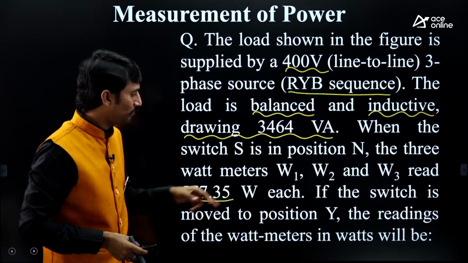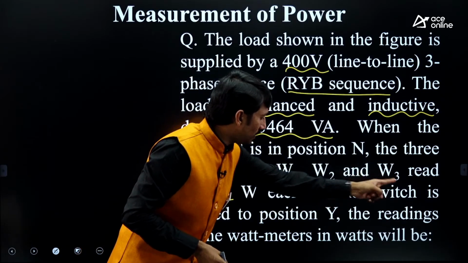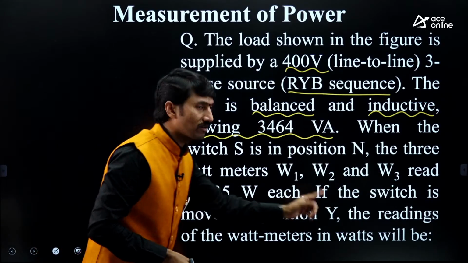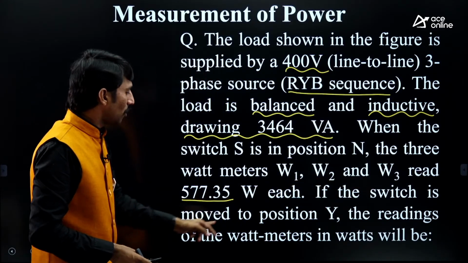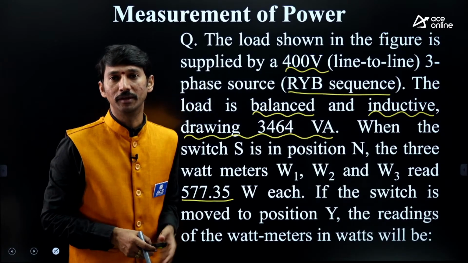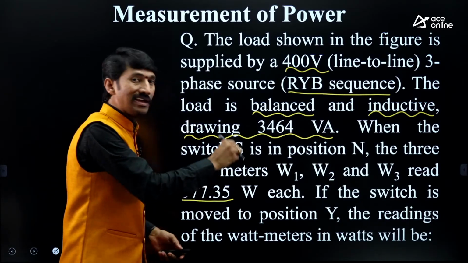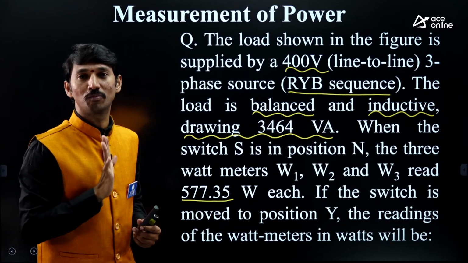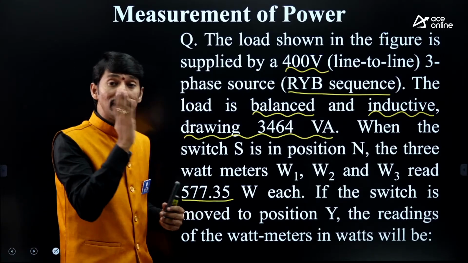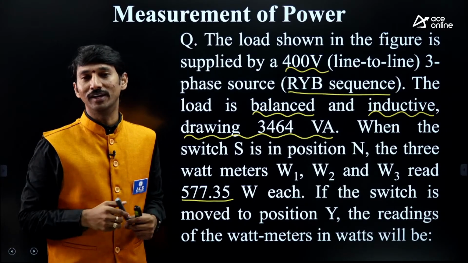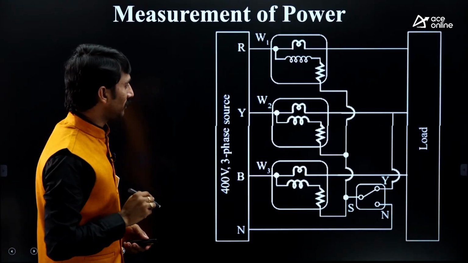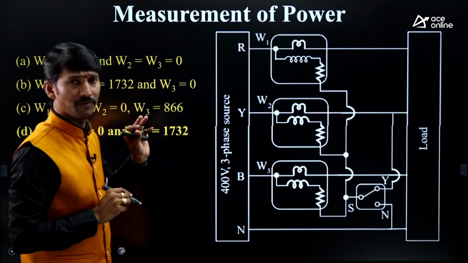What he is asking actually, after this, if the switch is moved to position Y, the readings of the wattmeters in watts will be. That is the actual point. Switch N they have given; for switch Y, what is the corresponding wattmeter reading? That is what we need to calculate. Okay, now let us proceed with the corresponding thing. This is the figure.